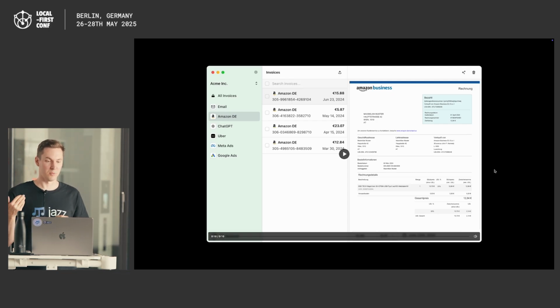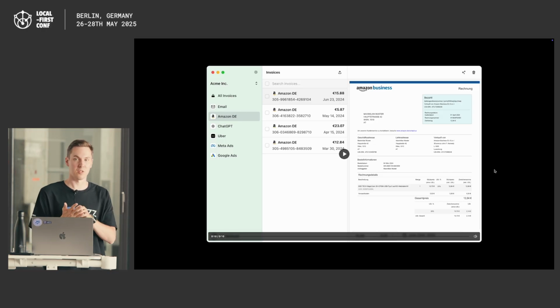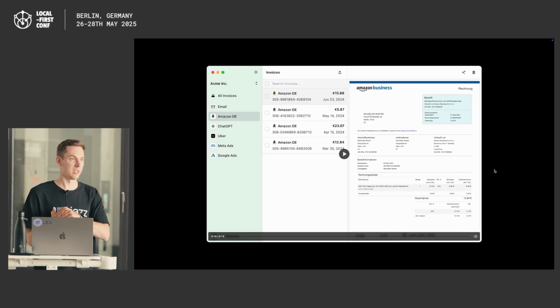And that's what the folks from Invoice Radar used. This is a fully local app, but they're working on a companion app for your phone where you also have all your invoices and you get that cross-device sync, but it's fully end-to-end encrypted and secure.